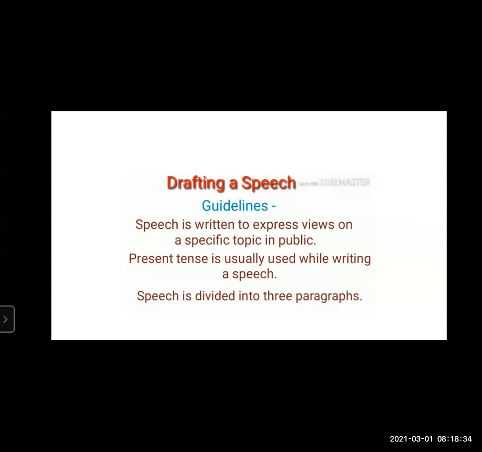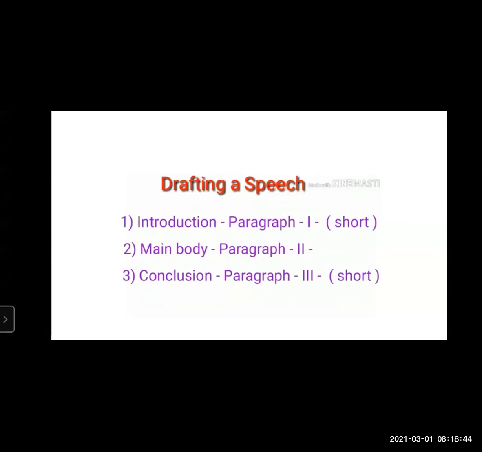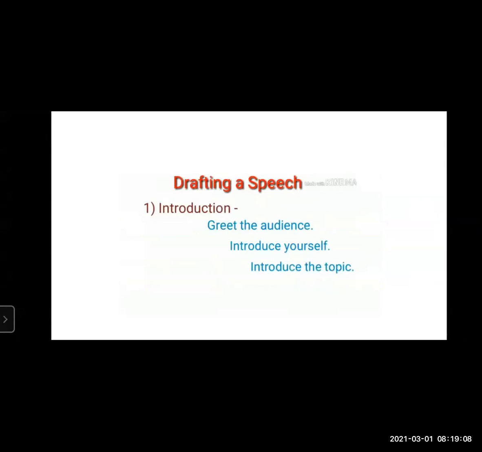Speech is divided into 3 paragraphs. Whenever you're giving a speech or whenever you're drafting a speech, it is in 3 paragraphs. Introduction will be your first paragraph, which is short. Okay, you don't have to give a very big introduction of yourself. Second is very important, the main body. That is your paragraph number 2. And last is your conclusion, how you end the speech. This is also comparatively very short. Now let's see how to draft a speech.